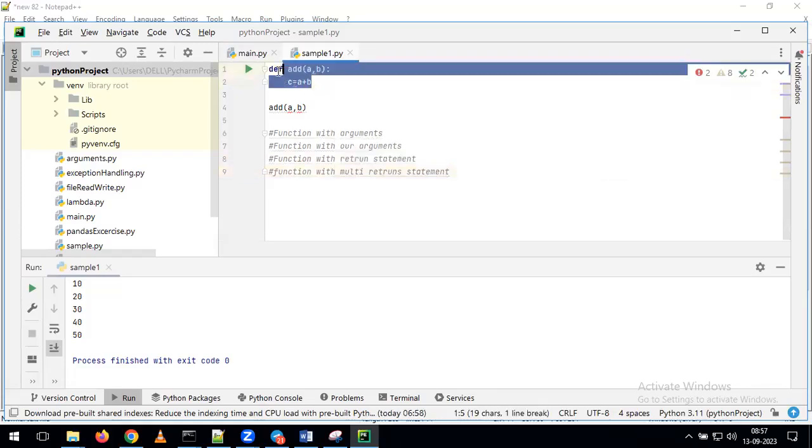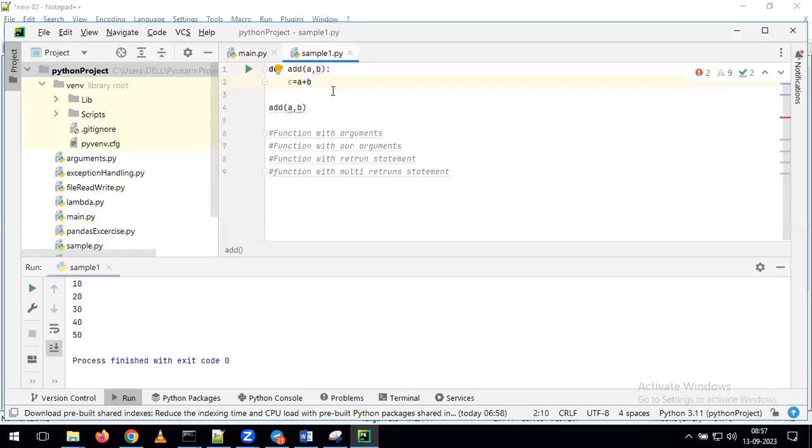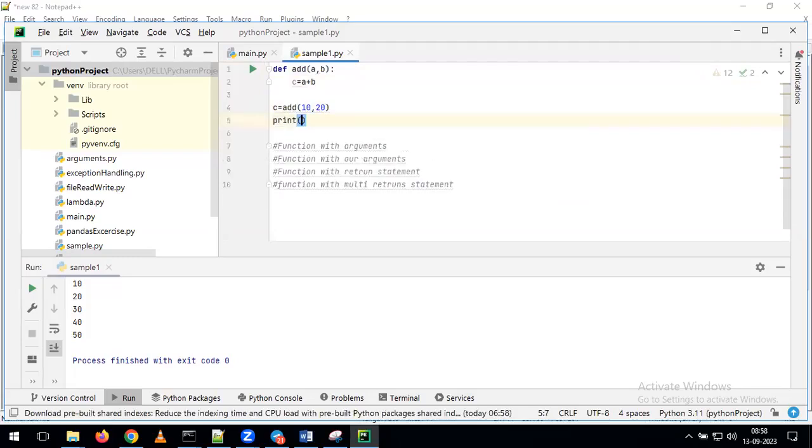Now tell me, the function we are writing here falls under which category, with arguments or without arguments? This is with arguments, since we are giving arguments within the function. Now I am giving 10, 20, and I want to assign this function's output to a variable. So I'm giving c = add of 10, 20. Then I'm giving simply print of c.